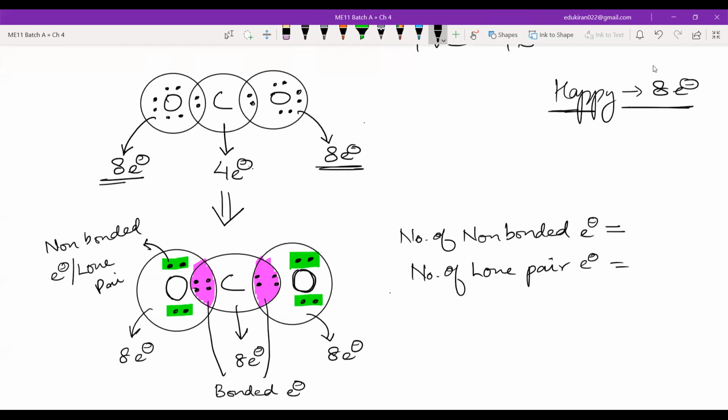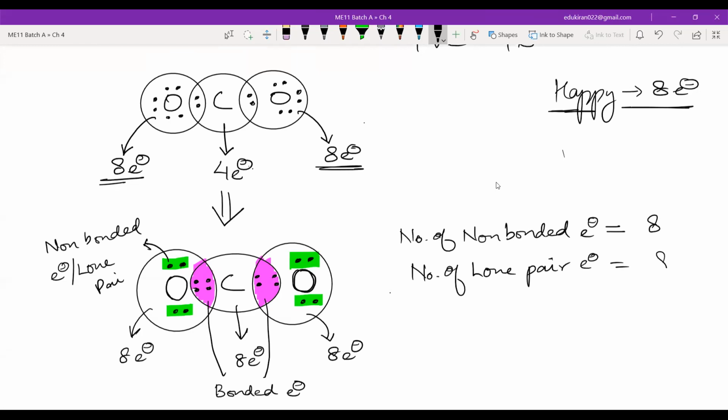Hiba, tell me. You can count now. One dot is one electron. Now count and tell me the number of non-bonded electrons. Sir, 8 electrons. The number of non-bonded electrons is equal to 8, and the number of lone pair electrons is also 8.